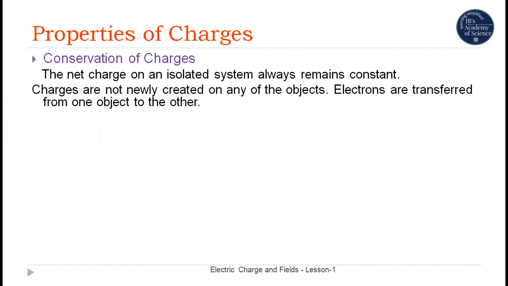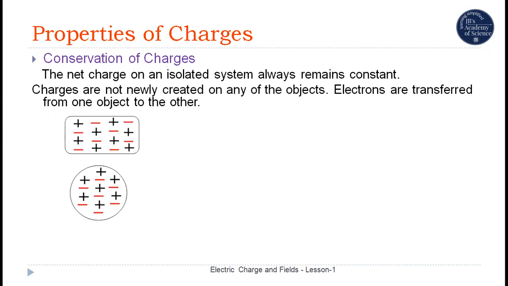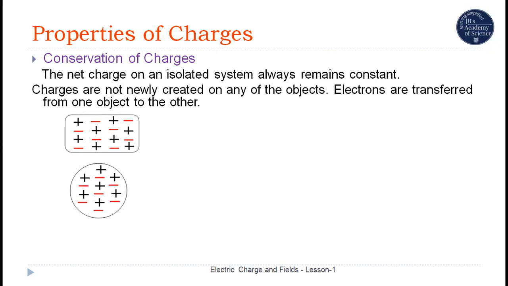If you consider a system of 2 objects, and they are rubbed against each other, we know that one object will be positively charged and the other object will be negatively charged. Here, charge is not created on any one of these objects. Consider 2 objects here.